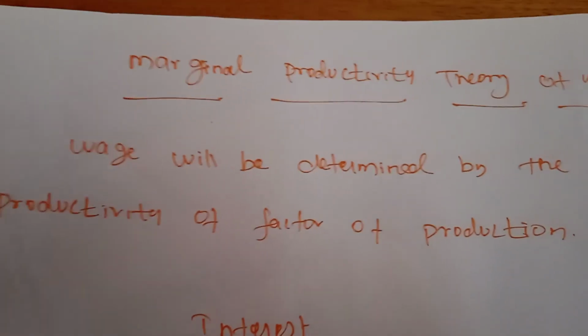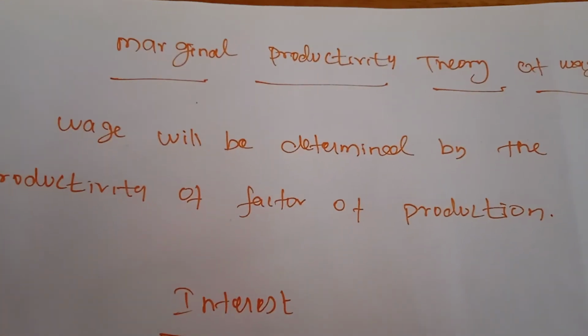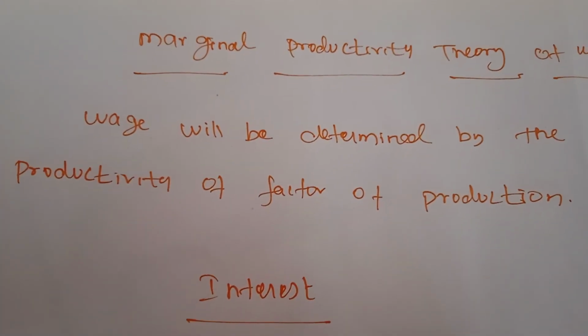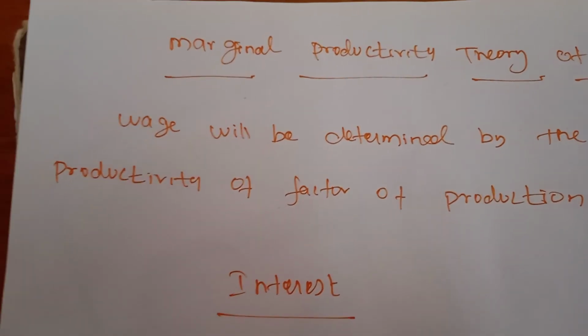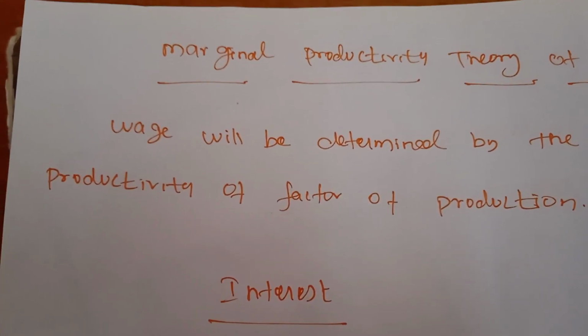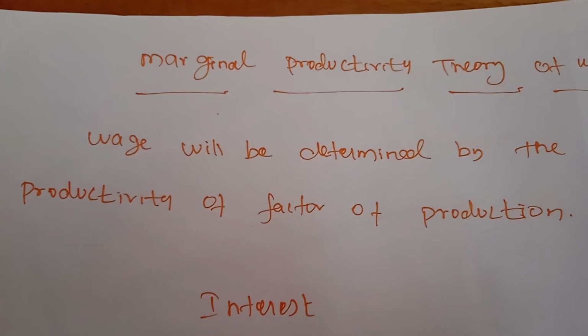Next, another theory, the marginal productivity theory of wages. Already we have studied this theory in the beginning itself. The application of the general theory of distribution to wage fixation is the marginal productivity theory of wages.